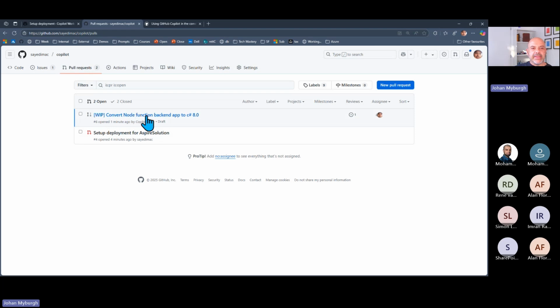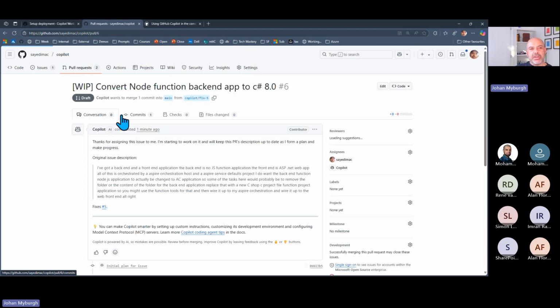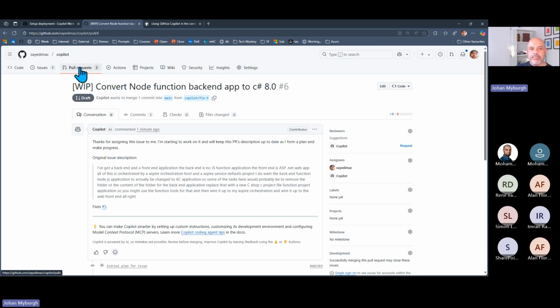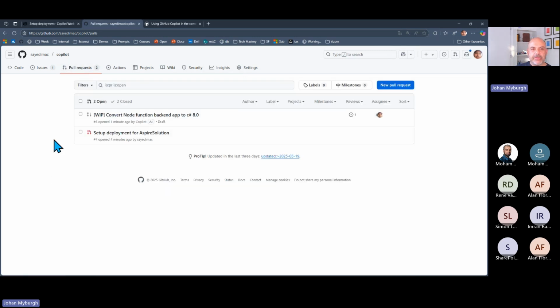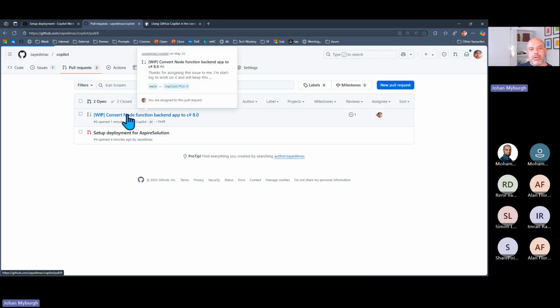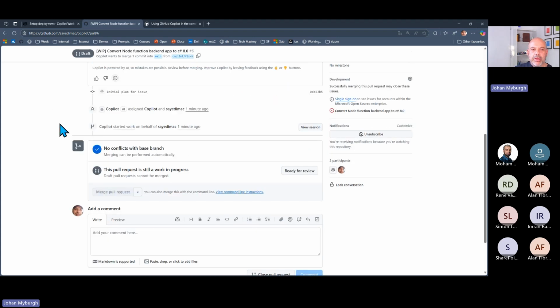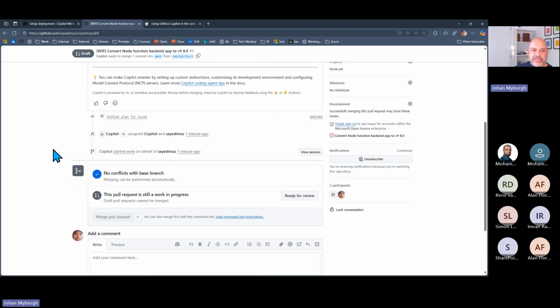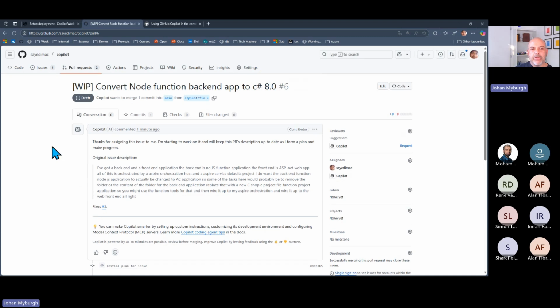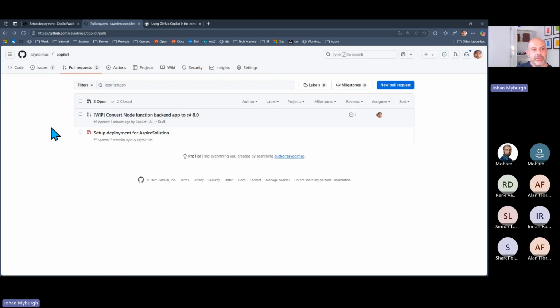So you might notice that there's a convert node function backend. That's a pull request. Thanks for asking me to assist with this. Very, very formal. You can see there, you can make blah, blah, blah. Node changes. Pull request is still a work in progress. Will take some time. So we'll give it some time.